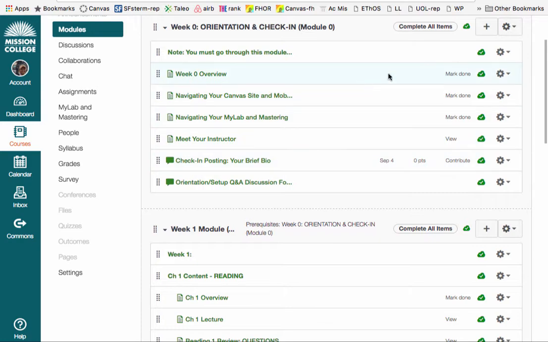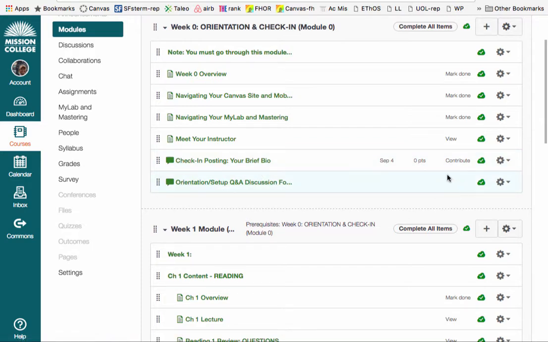So as you access each of these, you must either mark done or just simply view, or in the case of posting, sometimes you need to contribute, meaning you have to make a posting in this case. And sometimes there's points assigned to these items, and that will become part of your grade. At times you don't have to do anything specific.